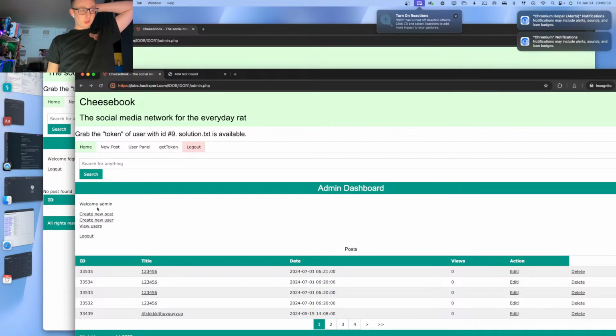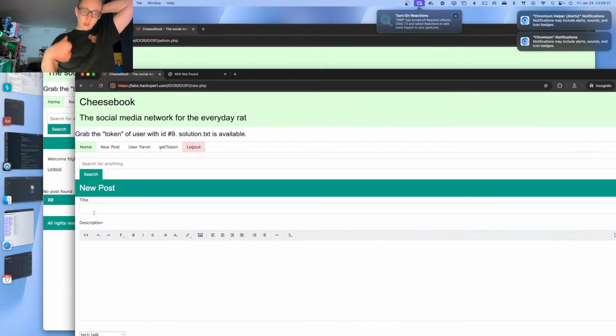Let's say that that other user was not able to create a new post, and I create a new post and it works twice and two posts are actually created. That's also broken access control because that user doesn't have that right or shouldn't have that right. So you can test things with broken access control like this.